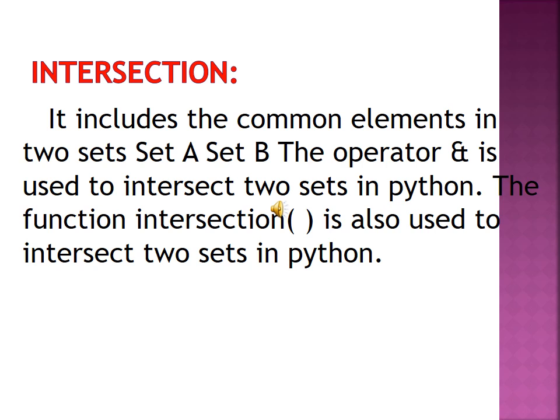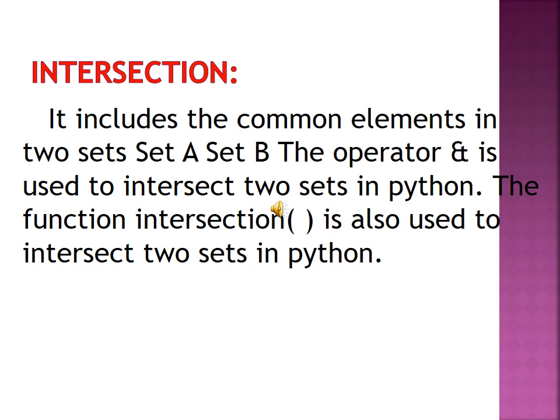The intersection operator: normally we will call this operator, but here we are going to use it before this. This is the intersection operator. Intersection is used to intersect two sets.